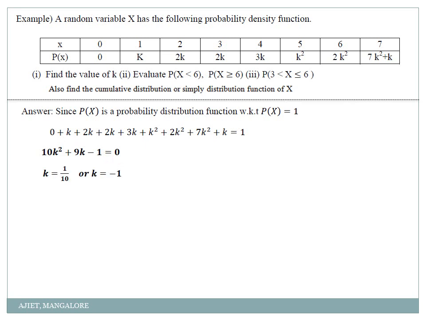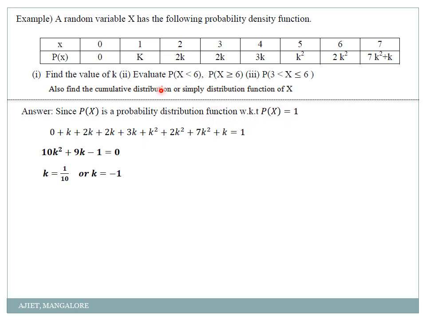Clear? Now I got a quadratic equation. So how can I solve that quadratic equation? You can use the calculator to find the roots. I'll get the values of k as 1 by 10 or k equal to minus 1. Now my dear students, which value should I take for k? See, this is my first condition: summation of p of x should be equal to 1.